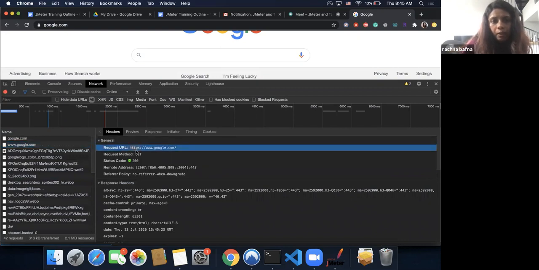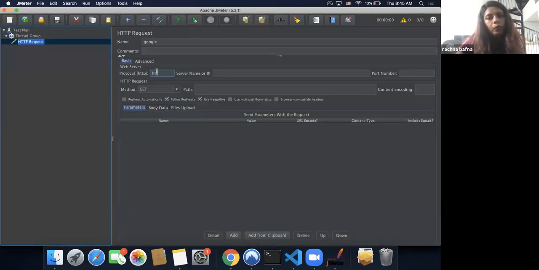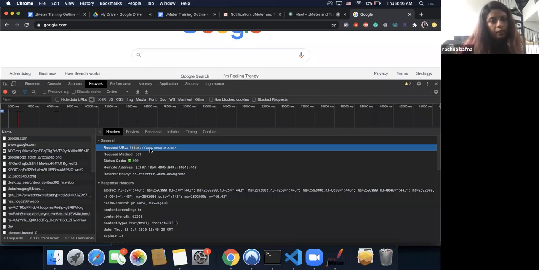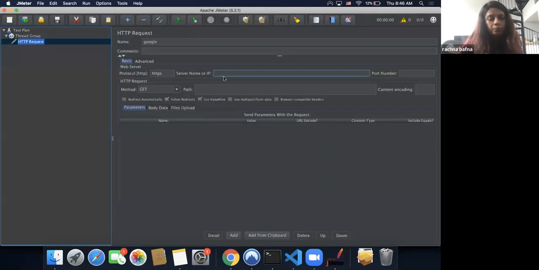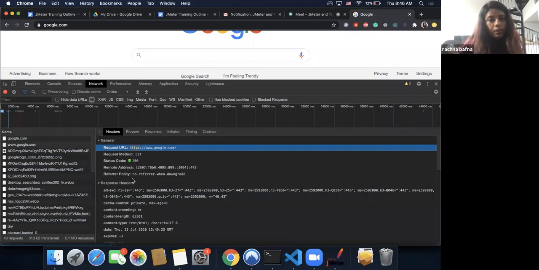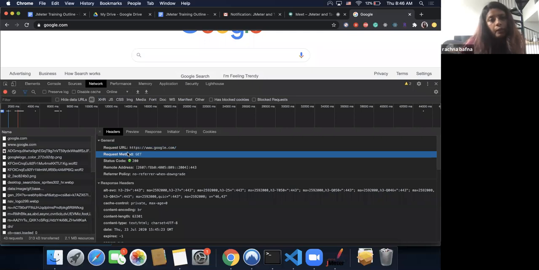So what do I have here? My protocol is HTTPS, so I'm going to mention the protocol as HTTPS. And while I'm doing that, I want you guys to follow the steps as well, so all of us are in sync. The next one is server name or IP. What's my server name? www.google.com. I'm just going to type that out here. There's no port number mentioned, so I'm not going to be using a port number. The next one is request method. What's my request method? Get.